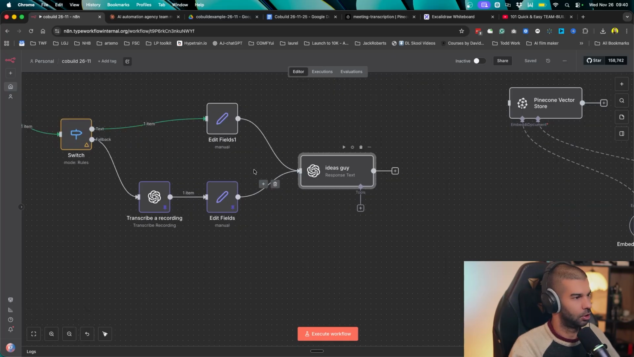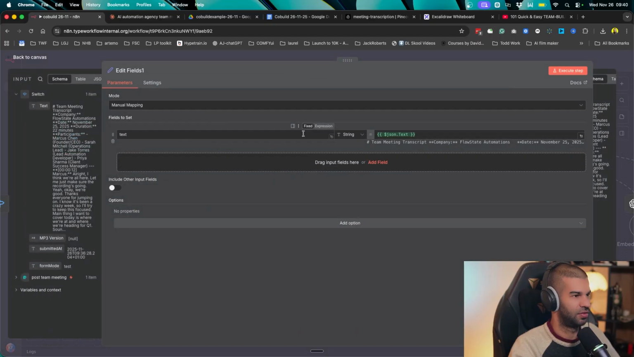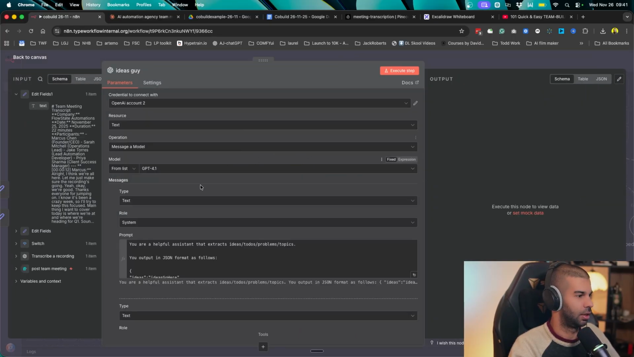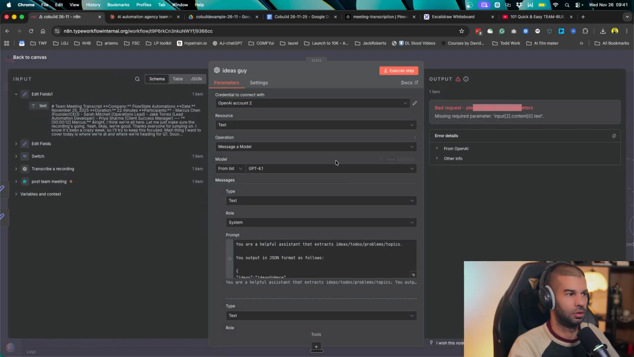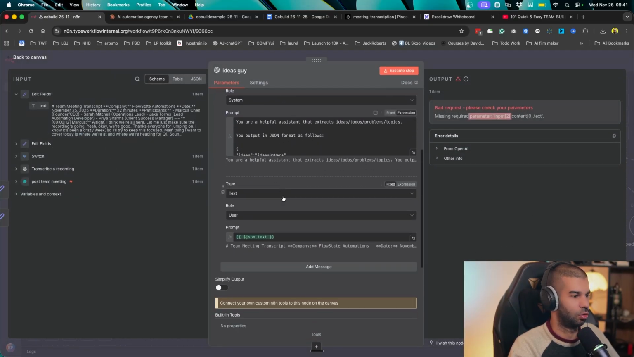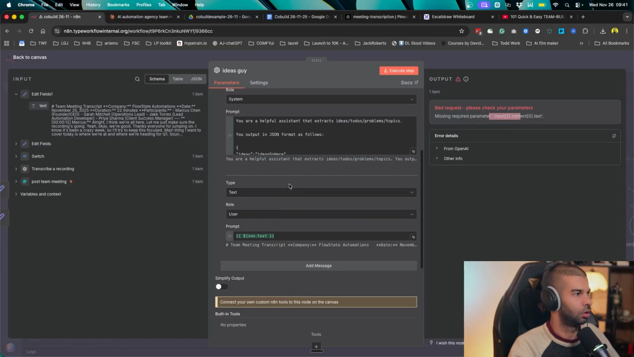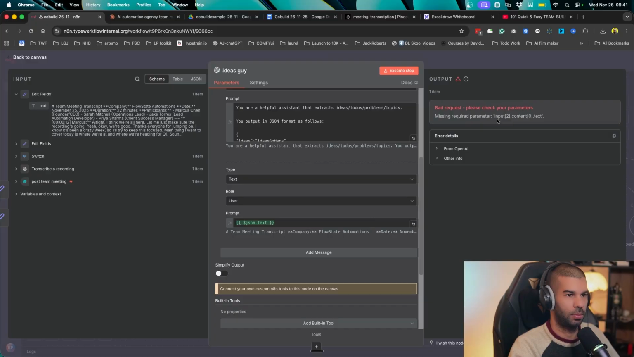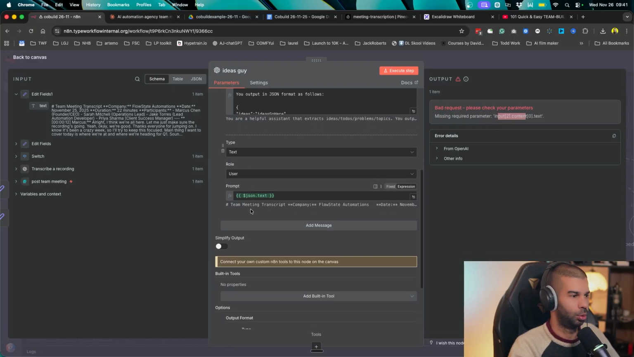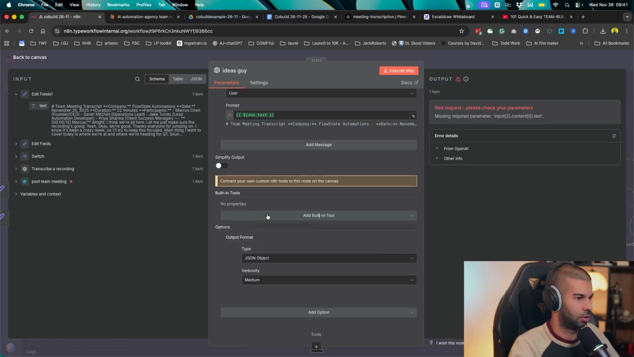So let's test this out. If we use text right here, so we follow this route, we now have some text right here. So if we go back to our ideas guy and we hit execute, this guy should, first of all, doesn't like something. Missing required parameter: input to.context.text. That's weird. Not quite sure what input to is, unless it's referring to this. Here we have JSON.